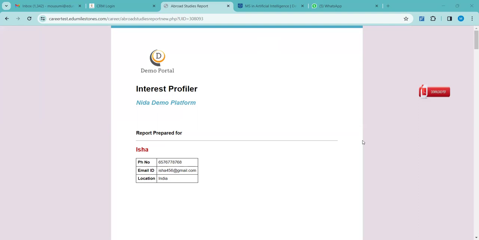One more question I have: how many colleges can we shortlist? Is there a maximum limit? There is no maximum limit. Again, I will say it will depend on the student's profile and the availability of the program in the country where they want to go. Sometimes there can be more than 10 shortlisted, sometimes there can be only 2 options. So it depends on the course and the program availability in the country.